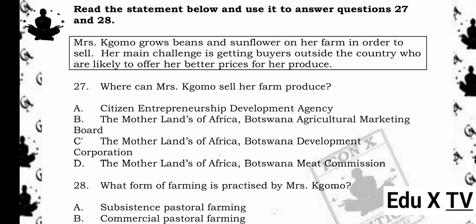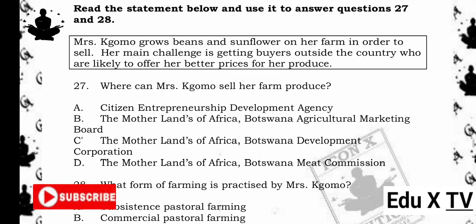27. Where can Mrs. Como sell her farm produce? A. Citizen Entrepreneurship Development Agency. B. The Motherlands of Africa, Botswana Agricultural Marketing Board. C. The Motherlands of Africa, Botswana Development Corporation. D. The Motherlands of Africa, Botswana Meat Commission. The answer is B. Botswana Agricultural Marketing Board. Reason being, the Botswana Agricultural Marketing Board (BAMB) helps farmers market and sell their crops, both locally and internationally, making it the most suitable choice.